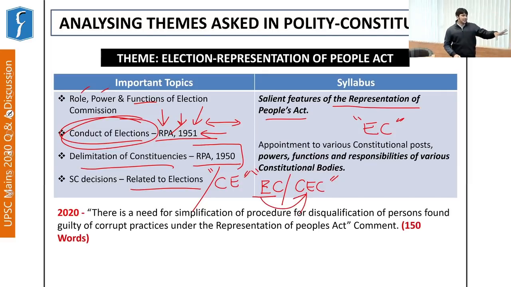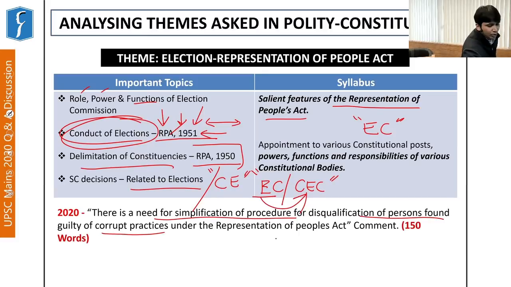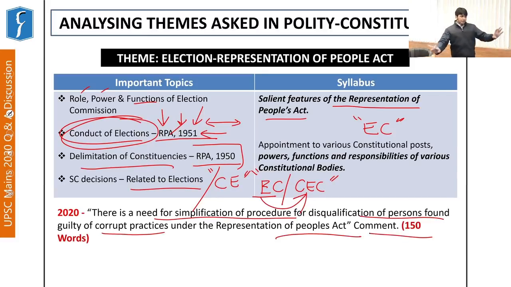Based on these aspects, this question was taken up by UPSC: there is a need for simplification of procedure for disqualification of persons found guilty of corrupt practices under the Representation of People's Act, comment. As I've said, recently the Supreme Court gave a judgment on criminalization of politics, and this aspect of disqualification of people who can stand for election, especially under the Prevention of Corruption Act, was taken up by UPSC.